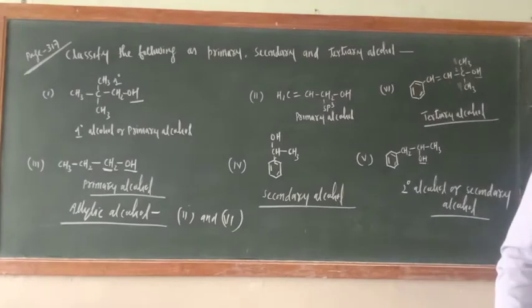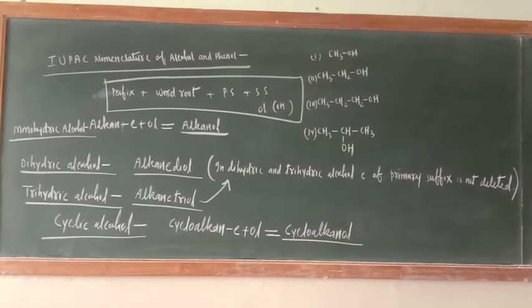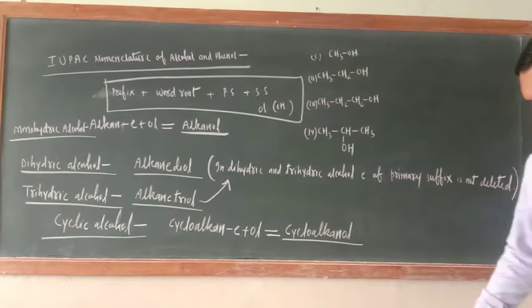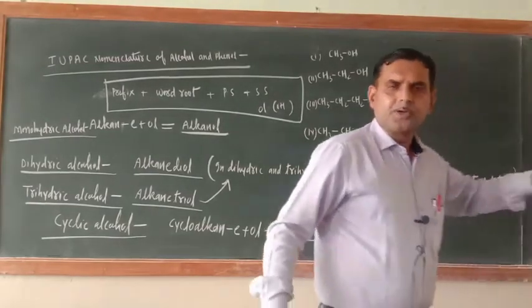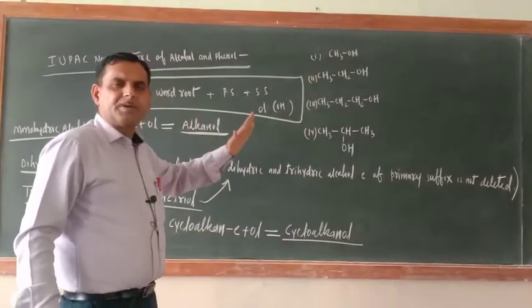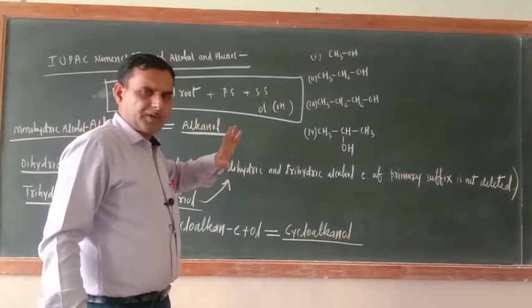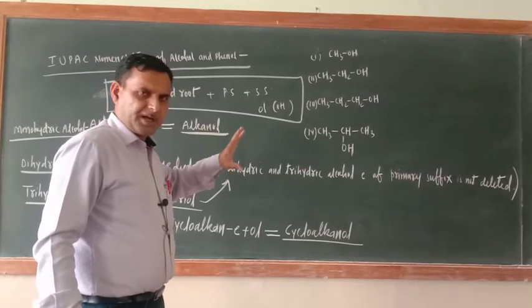Now, IUPAC nomenclature of alcohol and phenol. As I already told you, ether will not be taught right now; I will teach ether separately. In the NCERT book all three are taught together.